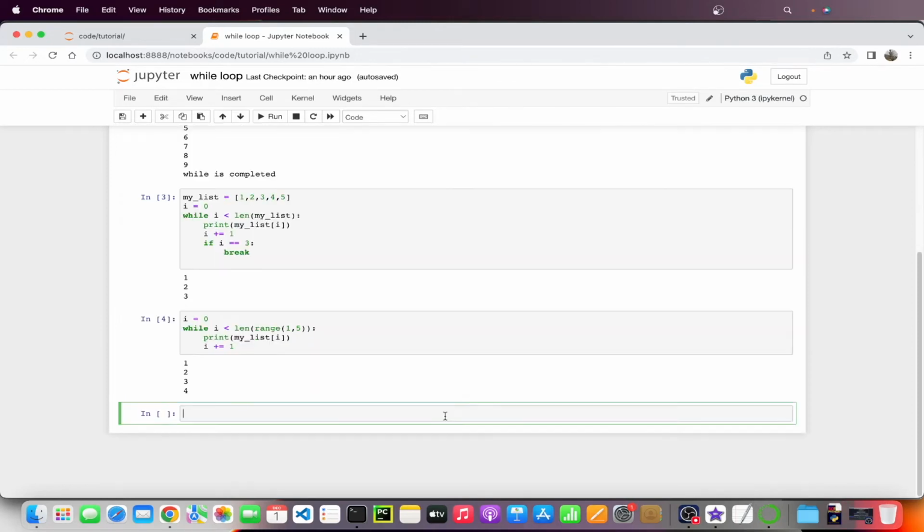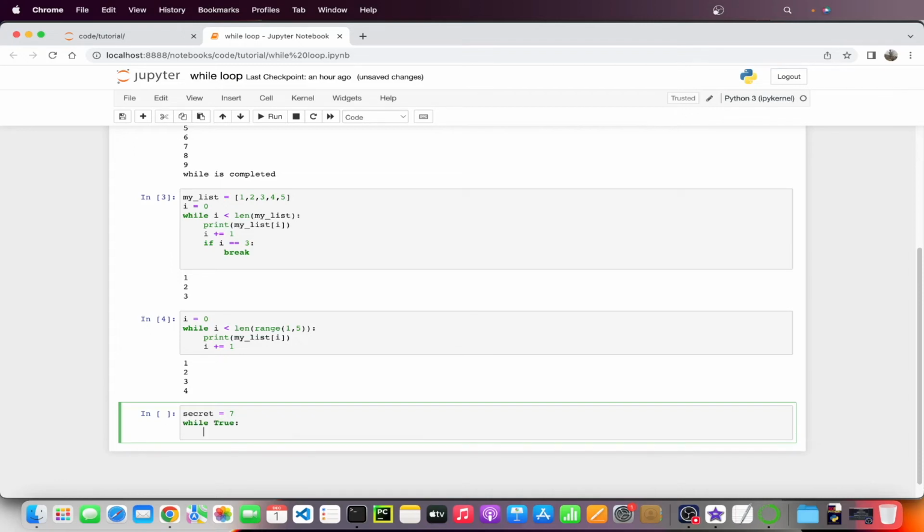Now let's say I want to create a guessing game. So I have one secret number, let's say secret, and it is 7. What I can do is create a while loop with an always true condition, so this will keep on looping, and I can ask for the input.